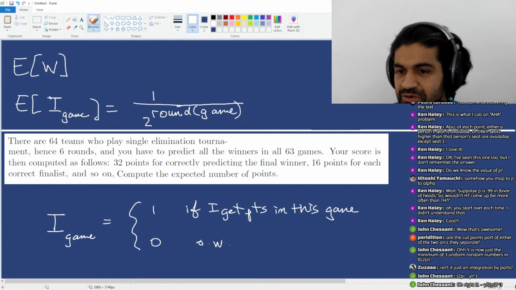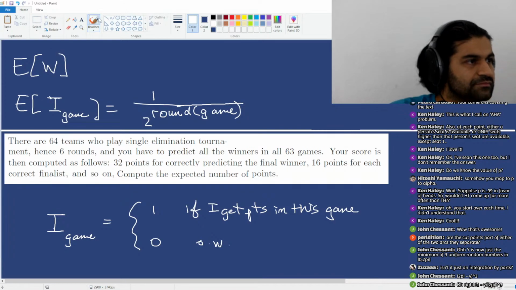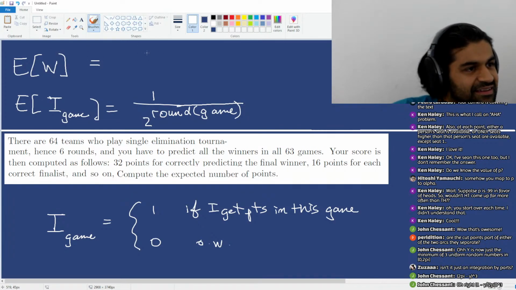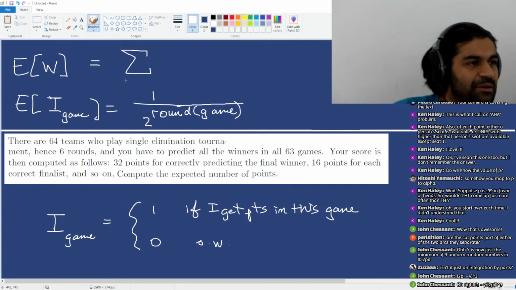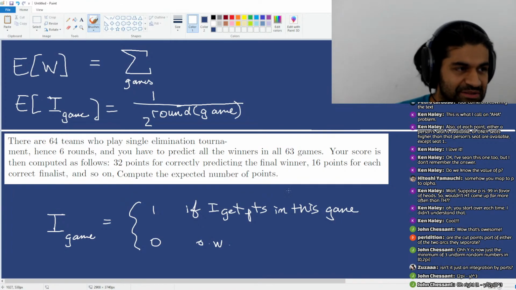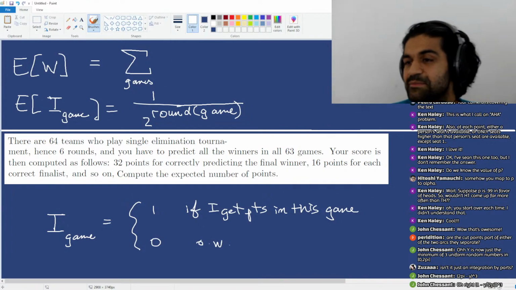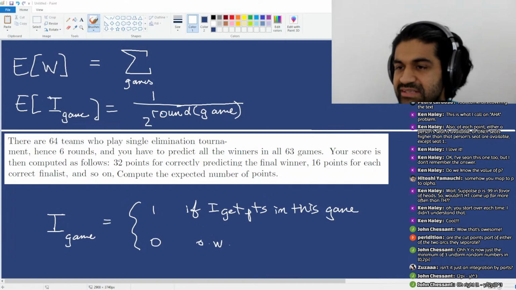So, of course, the expected value of the winnings is just the sum. I need to add up, for all the games, the winnings on those games times the probability whether I won them or not, right?